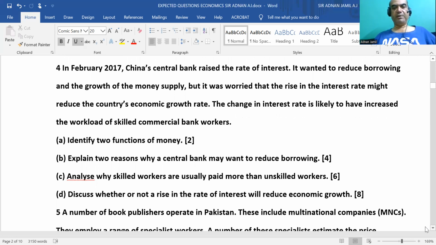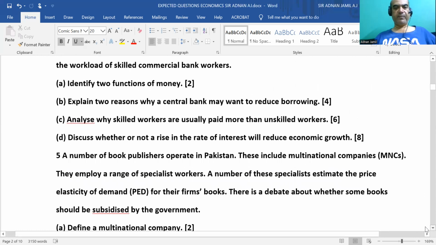B, explain two reasons why a central bank may want to reduce borrowing. That would be when there are high rates of inflation in the economy, currency is depreciating, so they want to reduce the borrowing and they will increase the rate of interest.